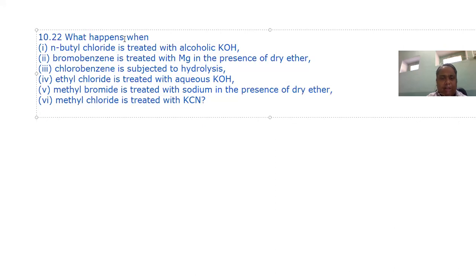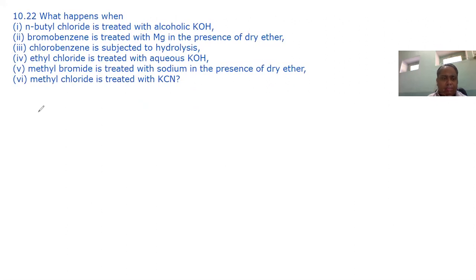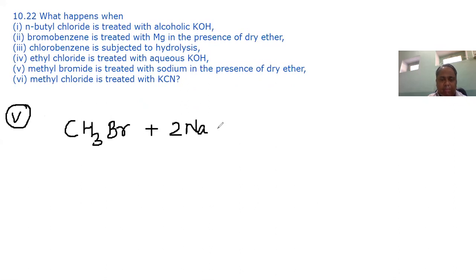Methyl bromide treated with sodium in presence of dry ether.